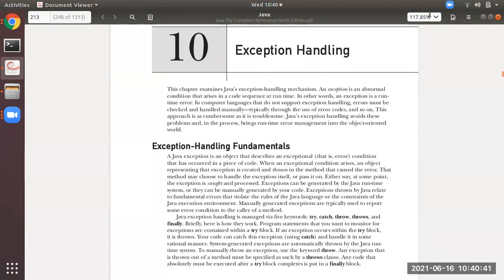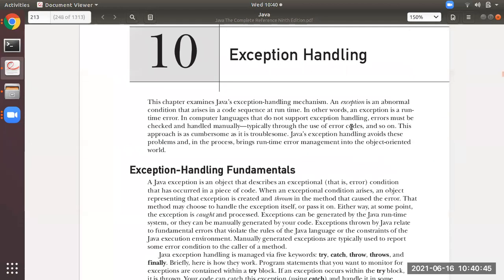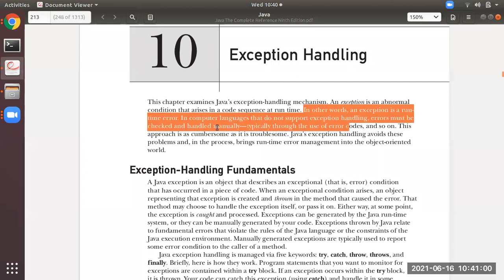So see here, students. You can see in the textbook also over here. What is an exception? It is an abnormal condition that arises in a code sequence at runtime. So not at compile time, at runtime it is mentioned. In other words, an exception is a runtime error.